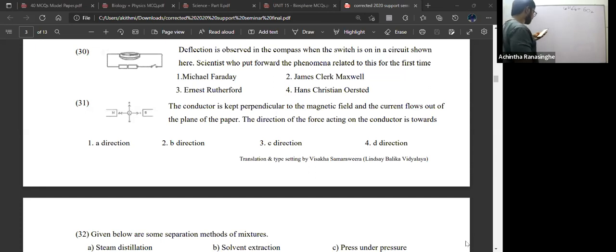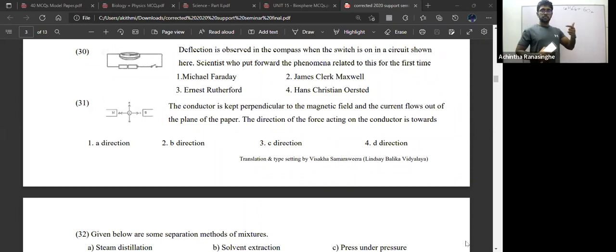Compass is moved when the switch is on. What is this? Who is the scientist? Very good, Hans Christian Ørsted. This one is related to electromagnetism, Fleming's left-hand rule.